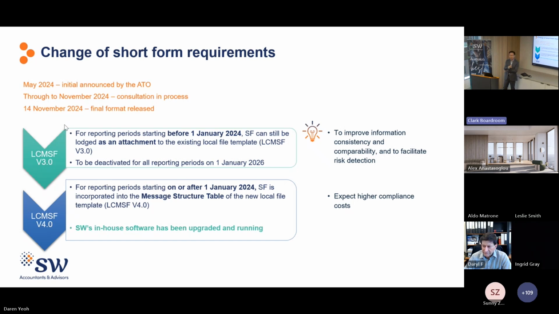From the income year starting on the 1st of January this year onwards, the short form component of the local file is no longer lodged as a separate attachment, but is incorporated into a standardized format along with Part A and Part B. This means the taxpayers will lose the flexibility of using their own words for the short form completion purpose, but must disclose information in a highly prescriptive manner. And our in-house software has been upgraded and is running to support this new format.